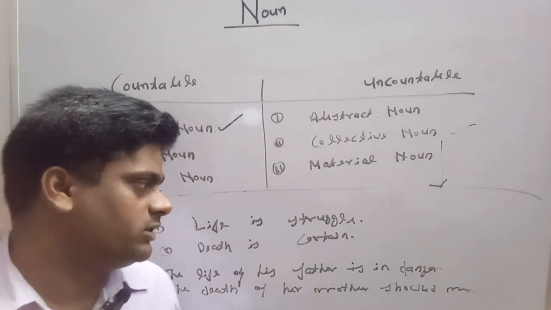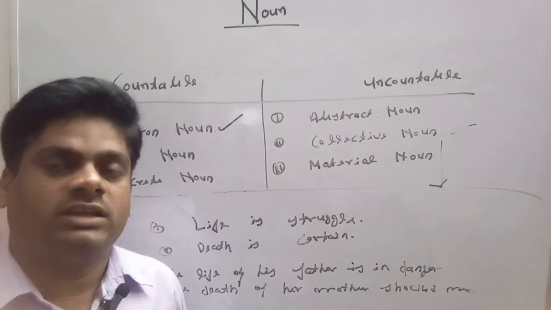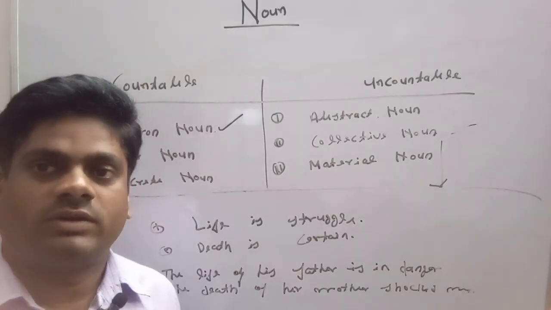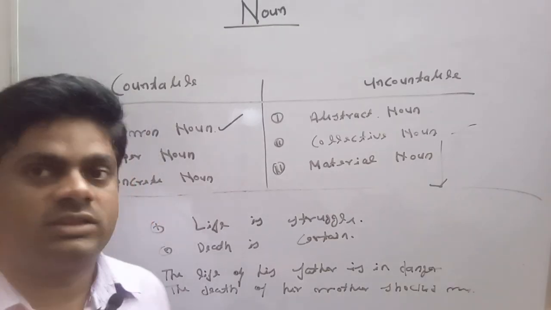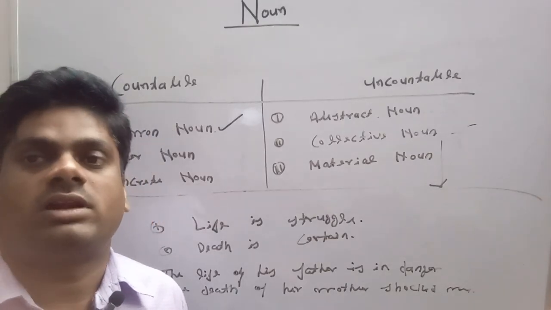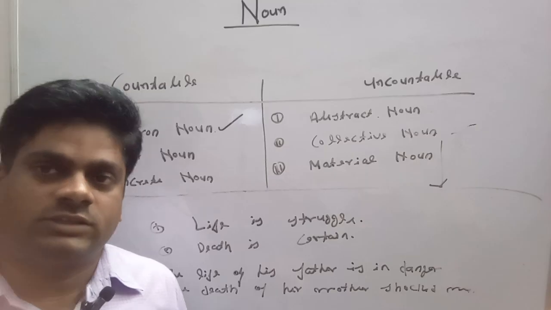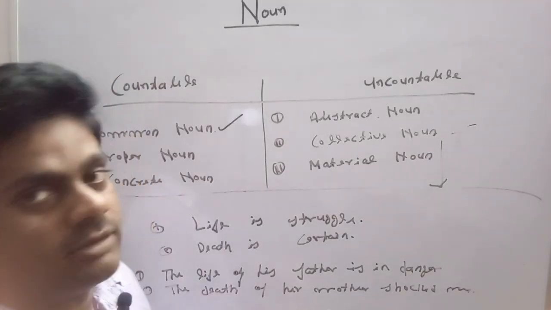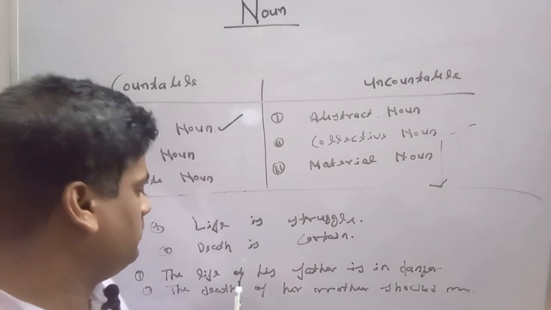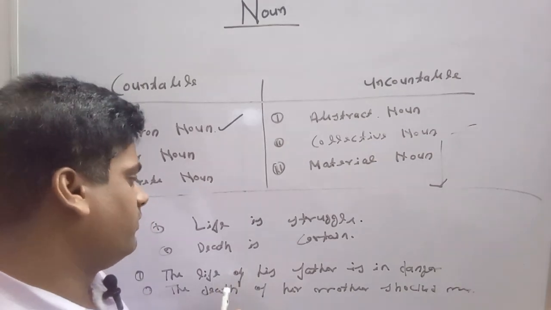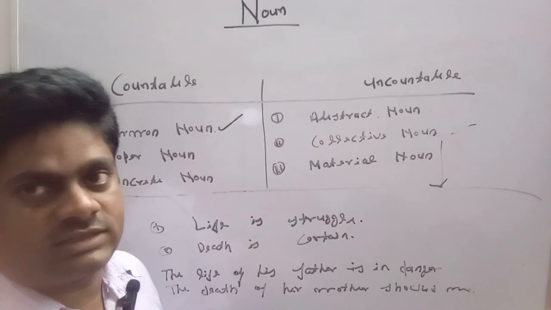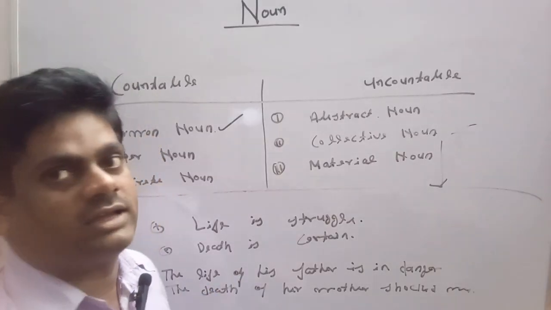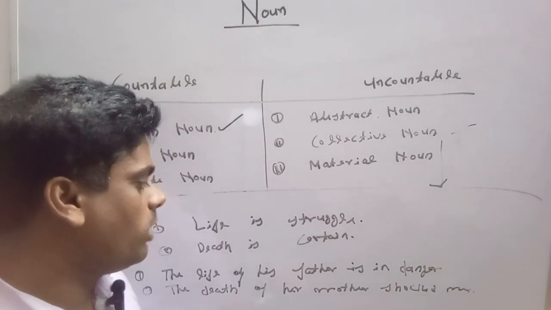The death of her mother shocked me. Here we are talking not about general life, not general death, but about particular life and particular death. And this particular life and this particular death are associated with his father and mother. Here, the particular life of his father has been described, and in the second sentence, the particular death of her mother has been described.